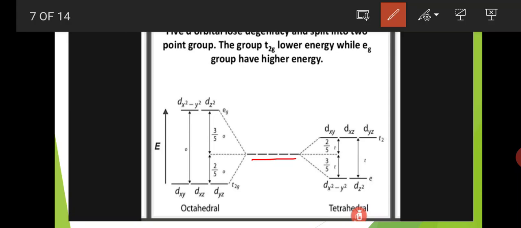Here these are the five degenerate d orbitals: 1, 2, 3, 4, 5. The left side splitting is in octahedral complexes and the right side splitting is in tetrahedral complexes. In octahedral complexes, the Eg group enters the high energy level, that is the dx2-y2 and dz2 orbitals. And the T2g group enters the low energy level, that is the dxy, dyz and dxz orbitals. These come into the low energy level.